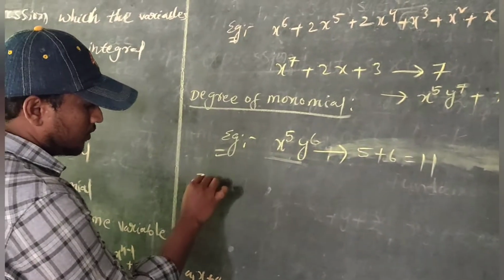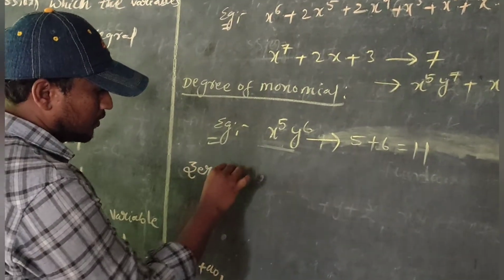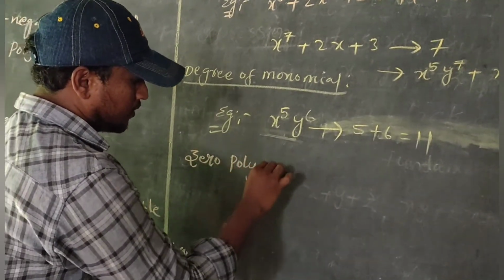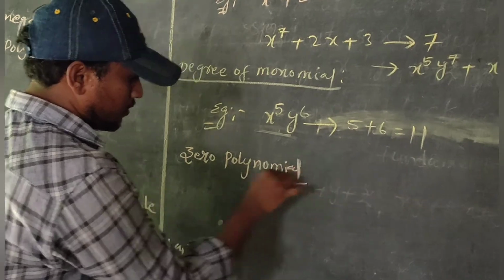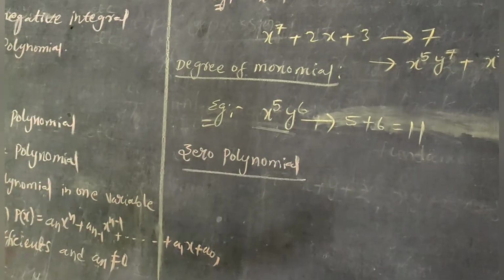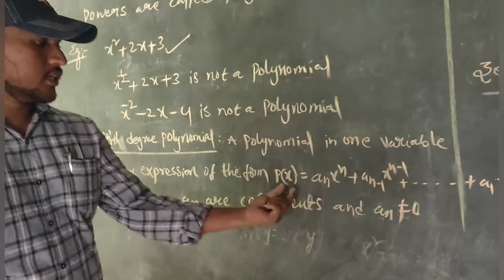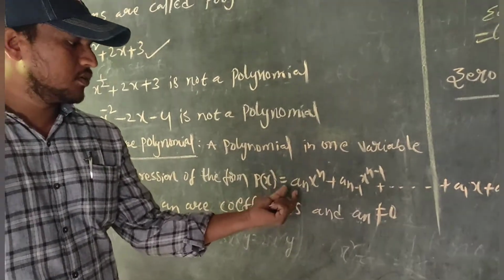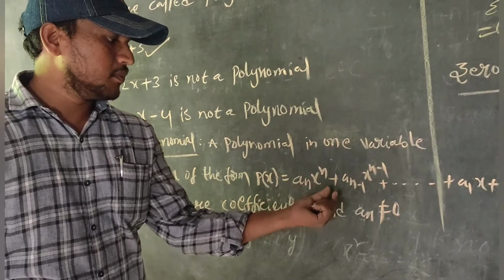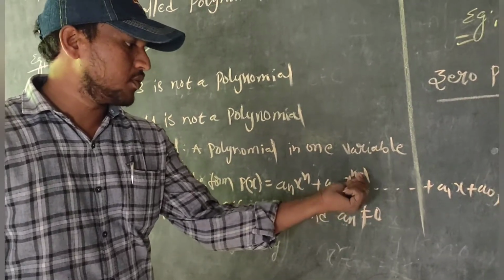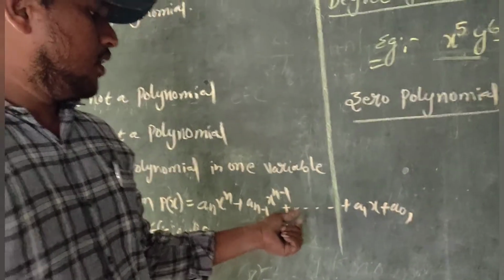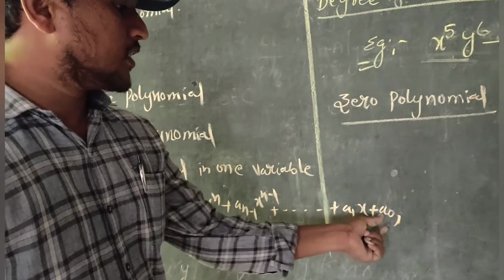Next one is the zero polynomial. Already we know the standard form of a polynomial. What is the standard form? P of x is equal to a n x power n plus a n minus 1 x power n minus 1 and so on, plus a1 x plus a0.